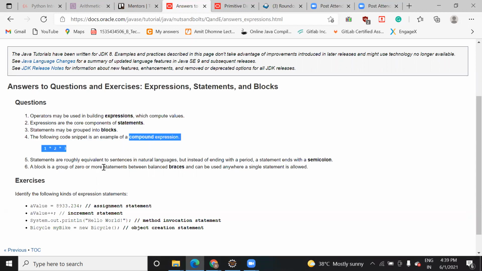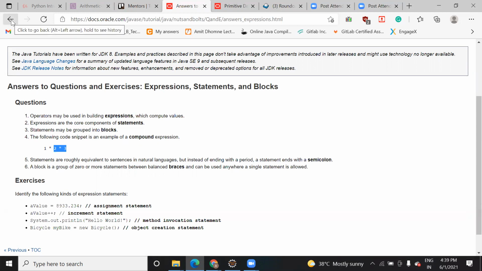This is with respect to the same kind of operation between a number of values. Here you are performing an operation between these two, then again doing it with these two. So compound actually means combining. This is a different compound expression.